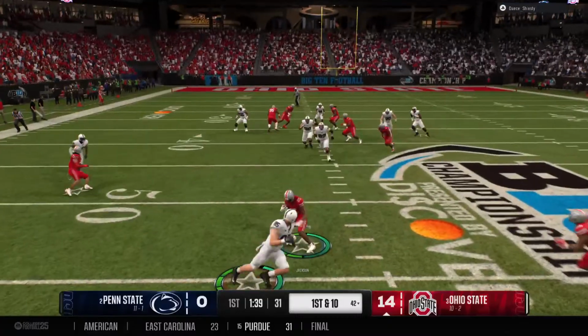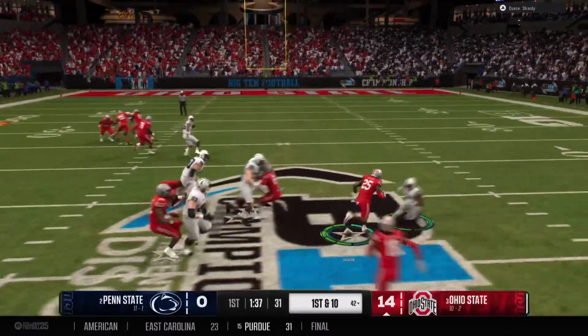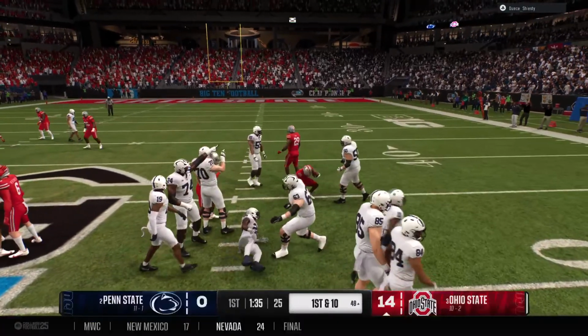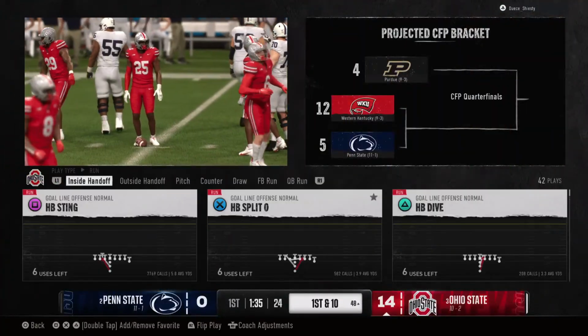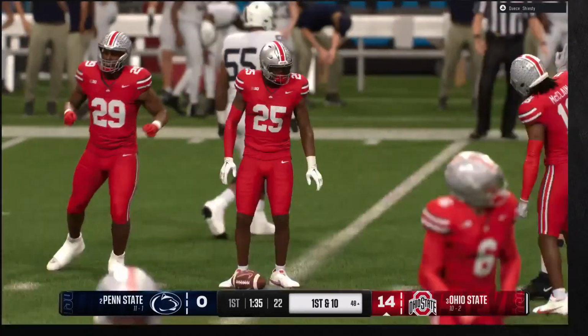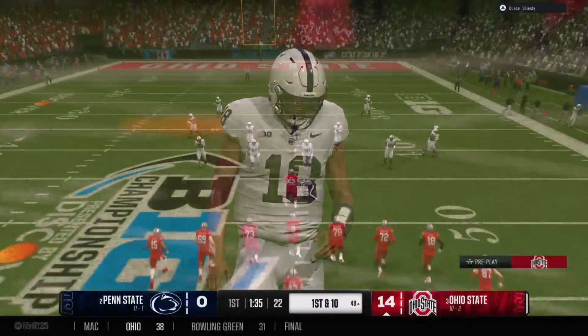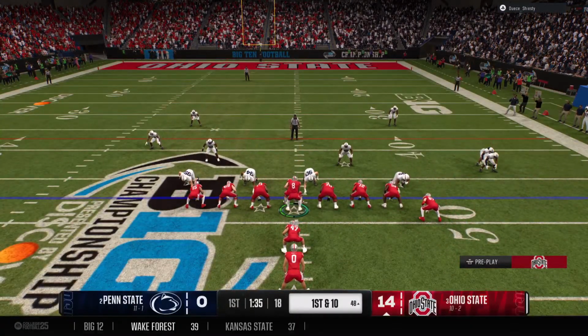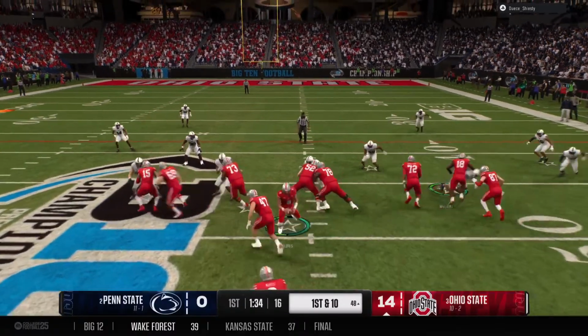He fires this throw and is intercepted. They bring him down after a short return, but the takeaway sets up the offense near midfield. That offensive coordinator is going to have some choice words for his quarterback over the phone on the sideline after that throw. You have to be more careful with the football.